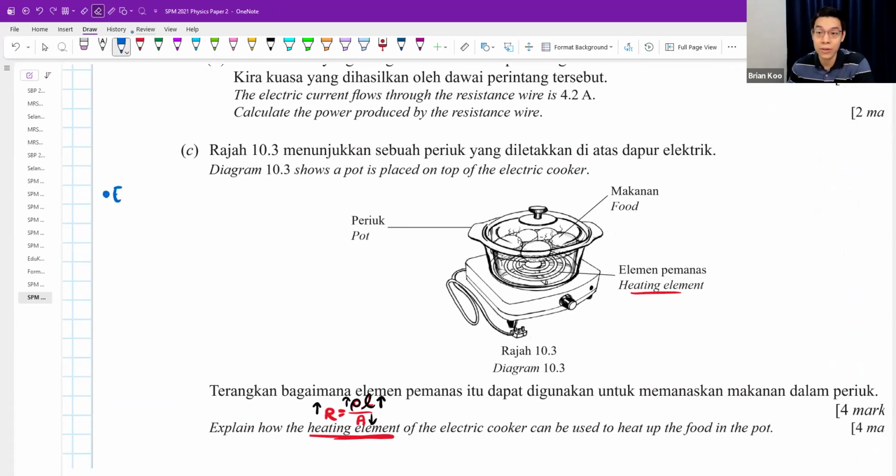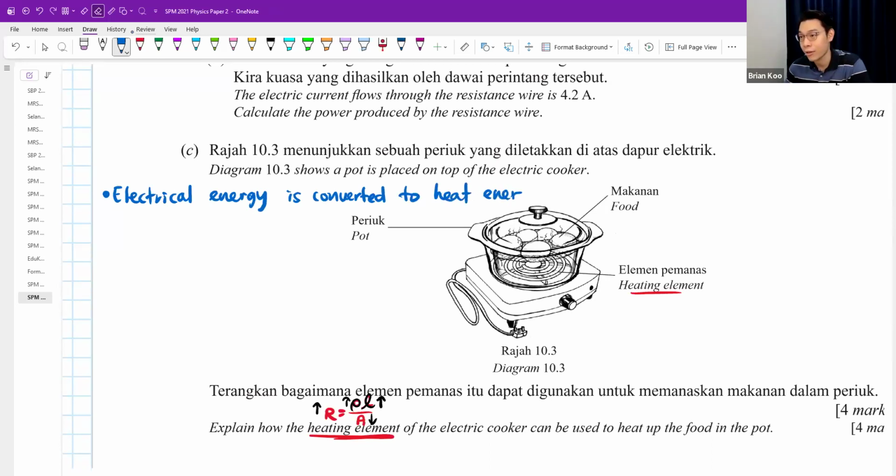First of all, you explain what is the energy conversion. You supply electrical energy, and then you get heat energy. You get 1 mark here. Then you can see the heating element is always a coil shape like this. We coil it for a reason, because when you coil very long like that, the length will become greater.